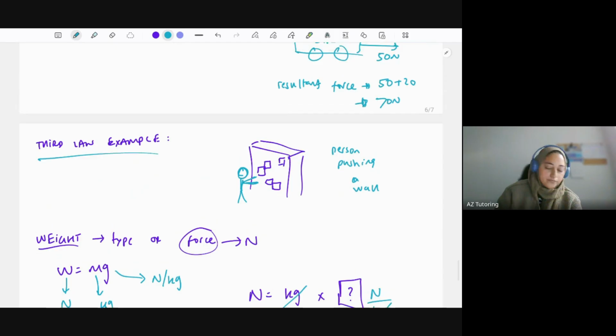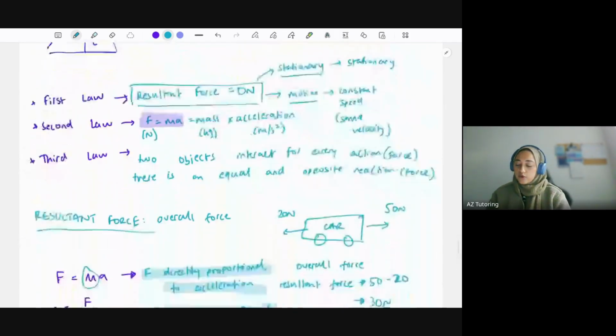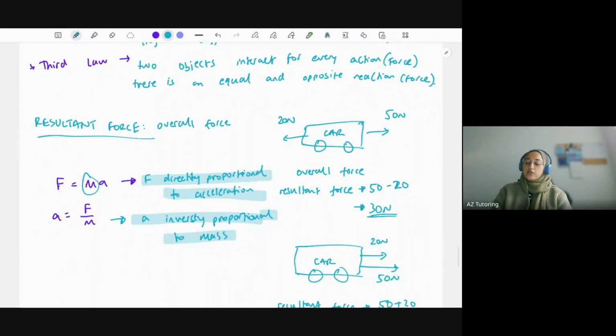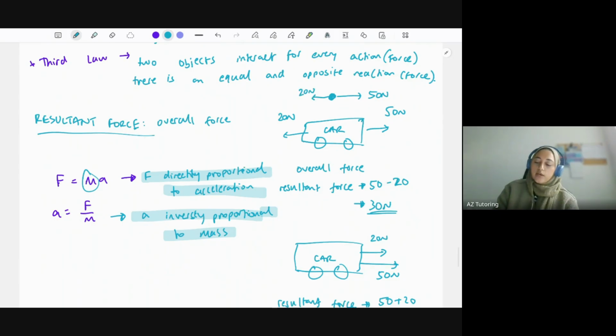Okay, these diagrams that we've been drawing, we call free body diagrams, but instead of drawing the car, you would represent it by a dot. That's the body essentially. Usually the size of the arrow also represents the size of the force. So you can see the 20 newtons one would be a lot shorter than the 50 newtons, for example.